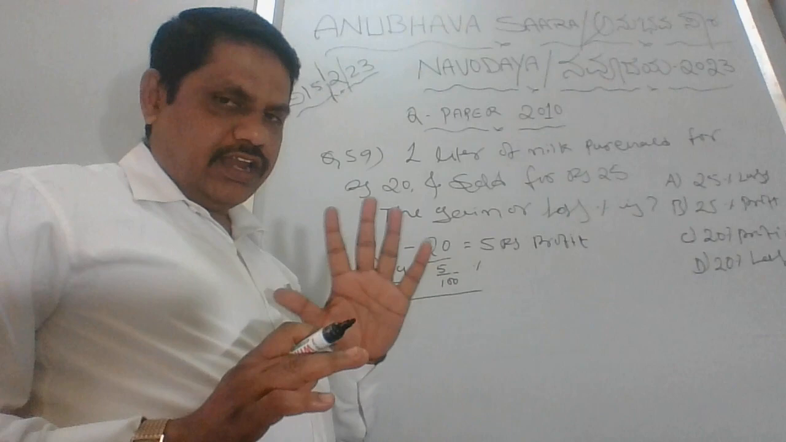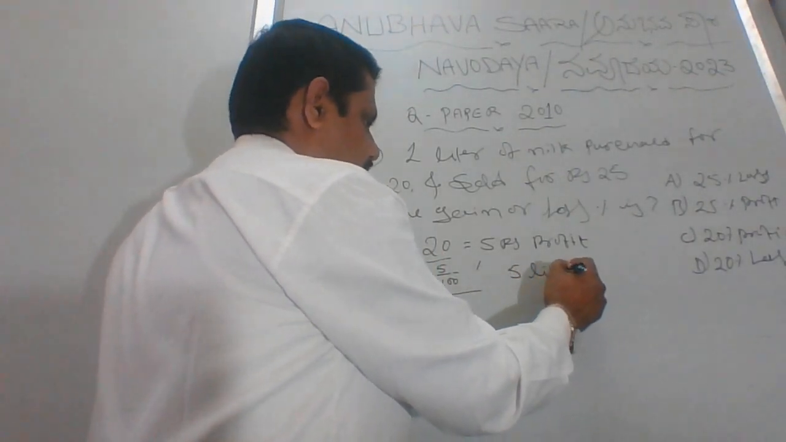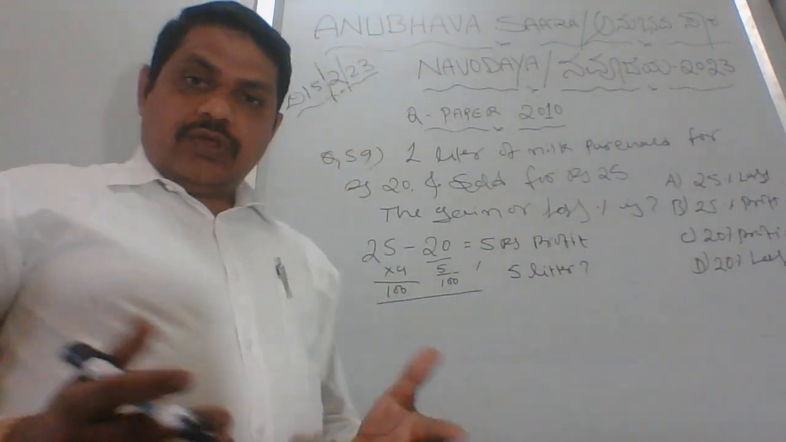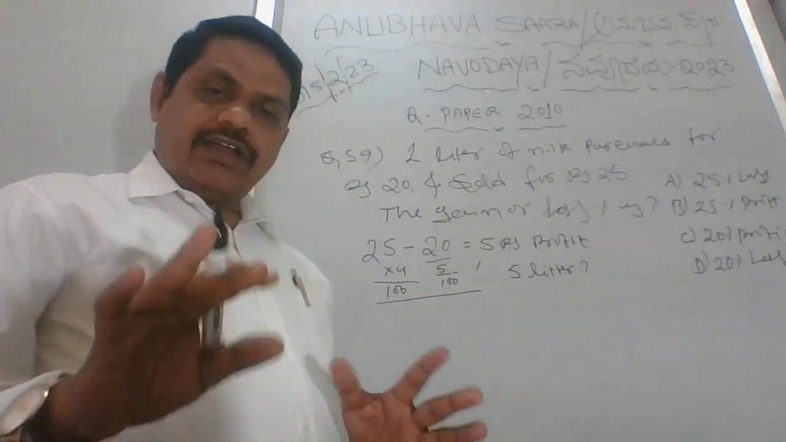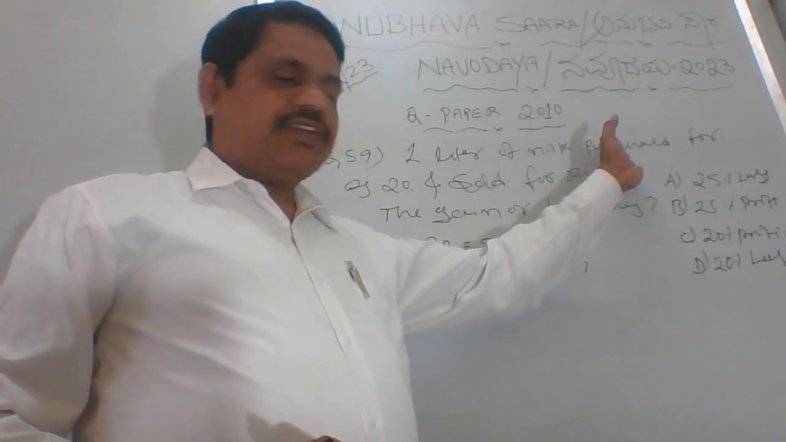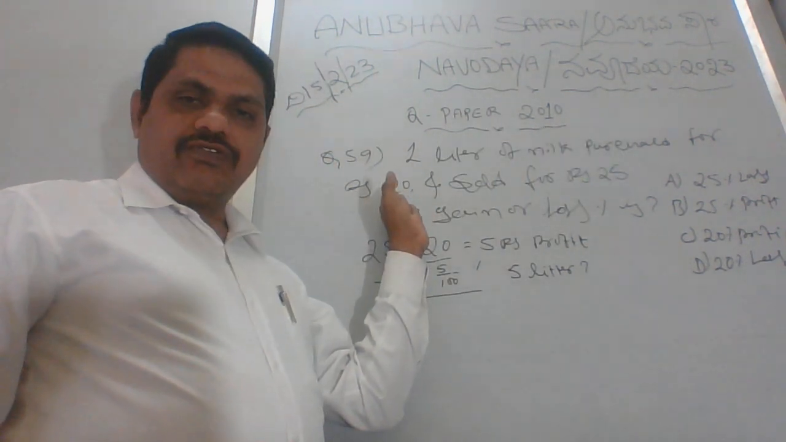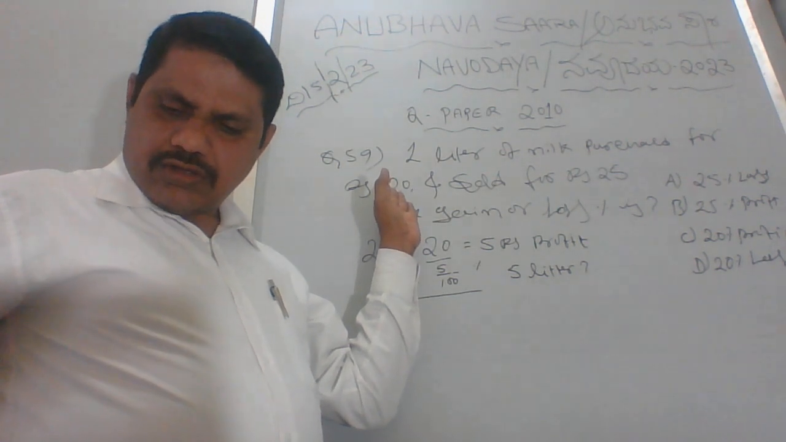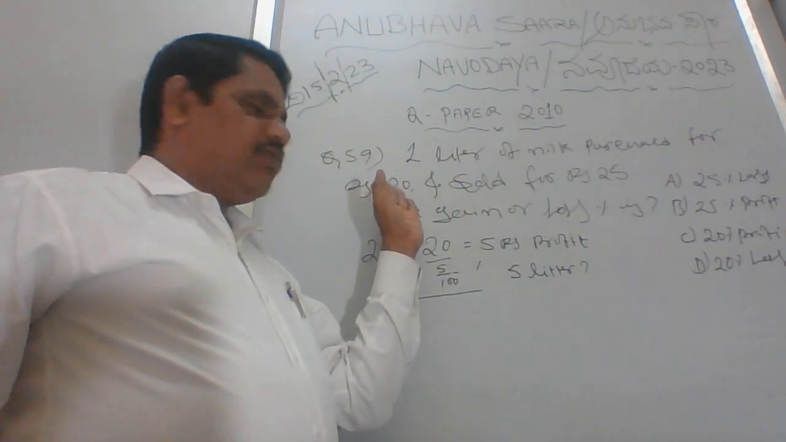It is 5 liters. Why 5 liters? Tell me. Okay. The 5 liters is very simple. The question itself says Rs 20 is purchased. That means 1 liter of milk is purchased for 20 rupees. Then how many? 1 liter of milk purchased for rupees 20.